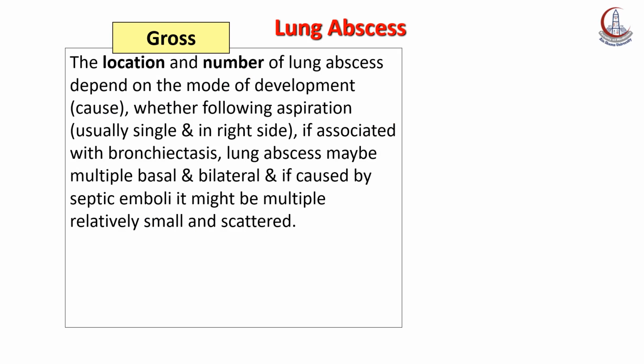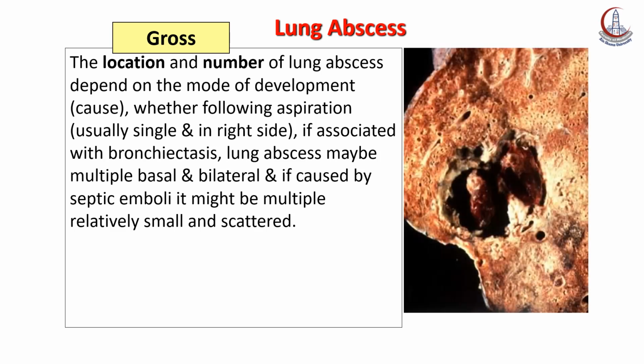Lung abscess grossly: location and number of lung abscesses depend on the mode of development and the cause of lung abscess. If the lung abscess is due to aspiration, it will be single and mostly on the right side, and if associated with bronchiectasis, usually the abscesses are multiple, basal, and bilateral, and if it is caused by septic emboli, it will be multiple, small, discrete, and pinhead-sized all over the lung tissue.